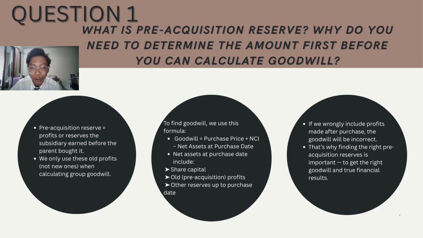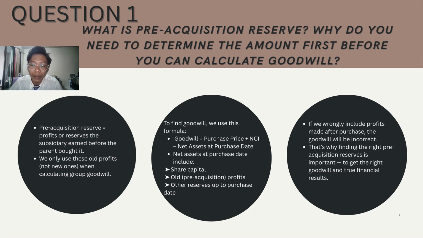So next question is why do we need to determine the amount first before you can calculate the goodwill? Finding the pre-acquisition reserve is necessary as it helps in figuring out the net assets at the acquisition date. Goodwill equals purchase consideration plus NCI minus net assets at the purchase date. This matters because the fair value of net assets at acquisition date includes share capital of the subsidiary and retained earnings up to the acquisition date, in other words, only pre-acquisition reserves and other reserves up to the acquisition date. So if we wrongly include the profit made after purchase, the goodwill will be incorrect.